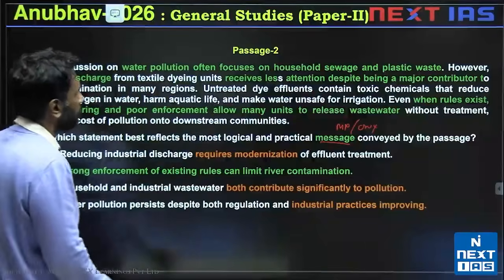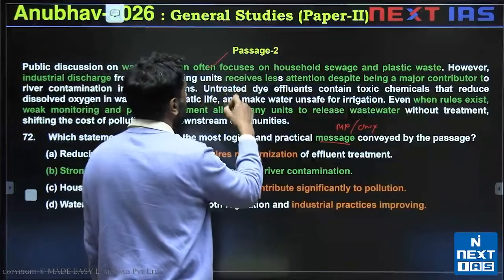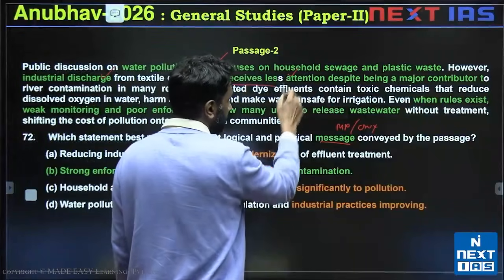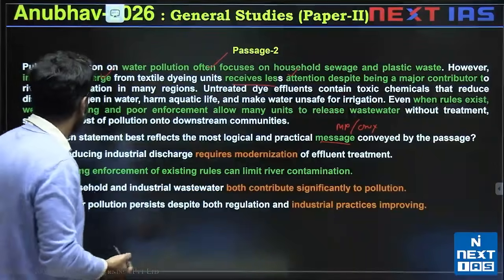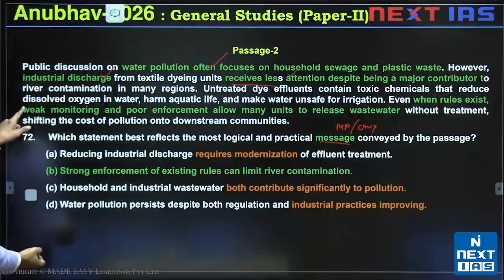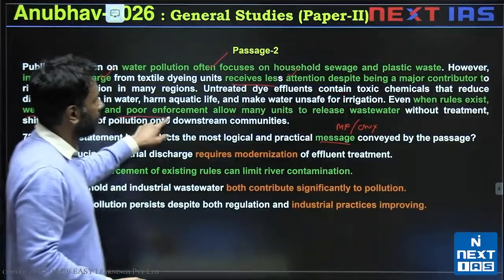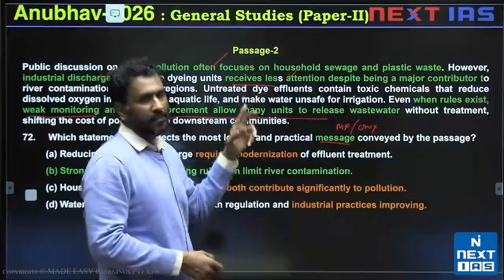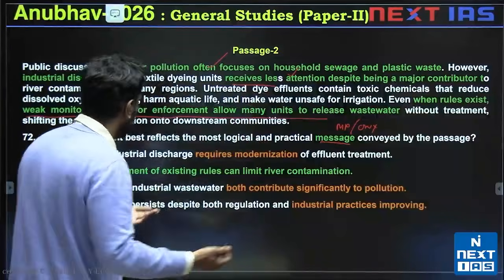We are told water pollution often focuses on household sewage and waste. Industrial discharge receives less attention despite being a major contributor. When rules exist, weak monitoring and poor enforcement allow many units to continue. So we should enforce industrial waste management rules better. That should be the message.